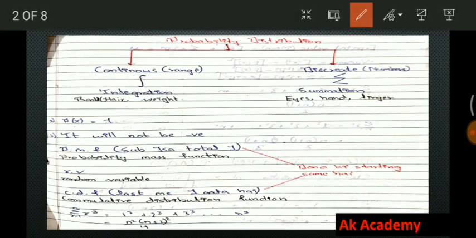As you can see, probability distribution is divided into two parts, that is continuous and discrete. In continuous we use integration, in discrete we use summation. Now, what is continuous and what is discrete? Discrete is something we can count, like eyes, we can count, na? Our eyes, only two eyes we have, hands, fingers. Discrete means something which is countable or we can count easily.